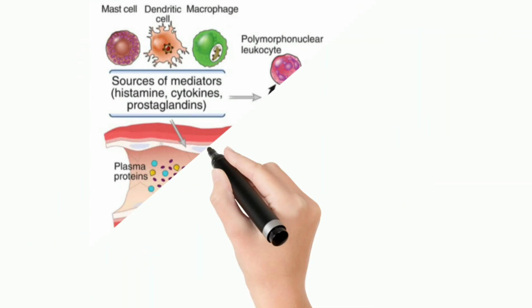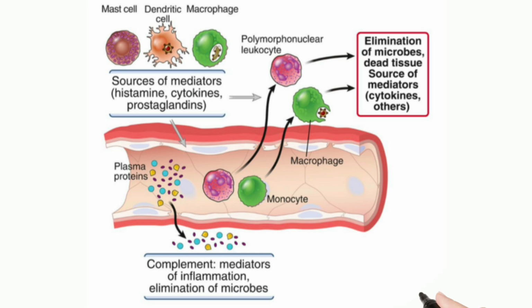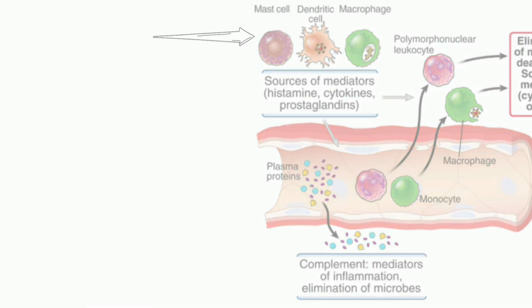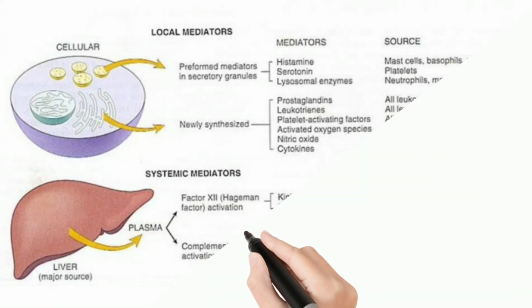Now in this picture we can see different sources of chemical mediators. We have plasma proteins, which are usually in an inactivated state in our plasma, which are in our blood vessels, and which will be activated when needed. And we also have different cells such as mast cell, dendritic cell, and macrophage as a source of chemical mediators, which are histamine, cytokines, prostaglandins, and also the polymorphonuclear cells, and these will be for elimination of any microbes or dead tissues.